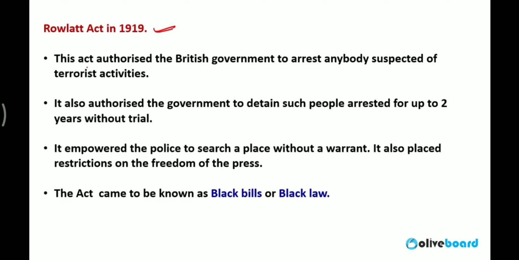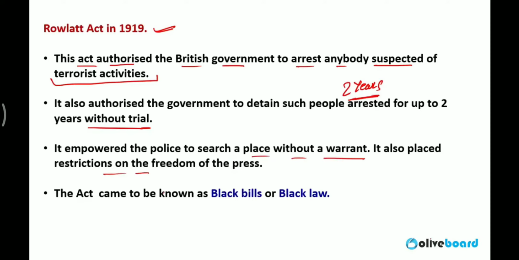Rowlatt Act 1919. This act authorized the British government to arrest anybody suspected of terrorist activity without any arrest warrant, without any charges, and without any hearing, without any court trial, and they could keep them in jail for 2 years. 2 years in jail without any court trial. So it was a very powerful act for the British police forces. It increased the power of police forces. They could do a search at any place without warrant, without any restriction.